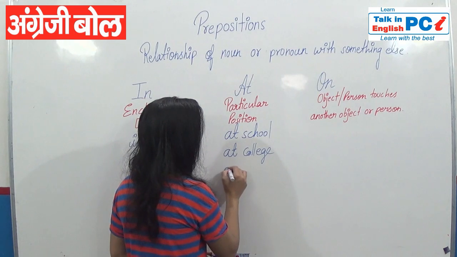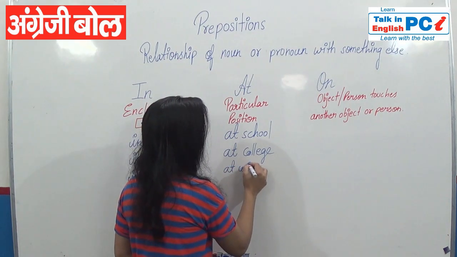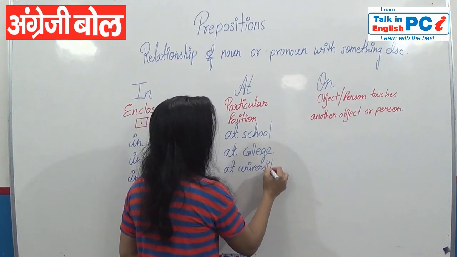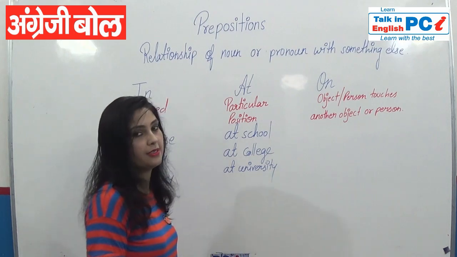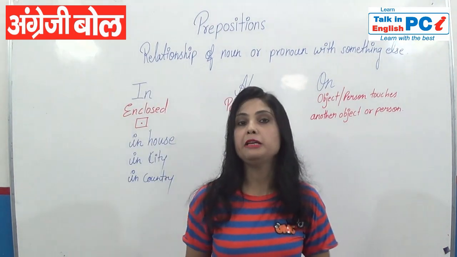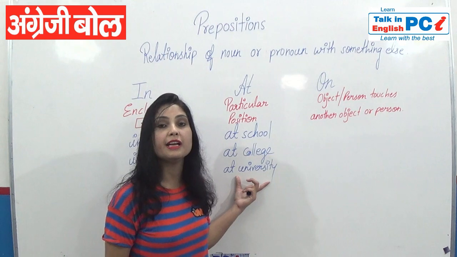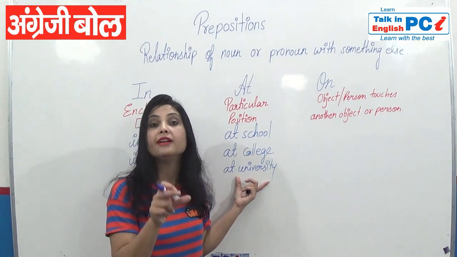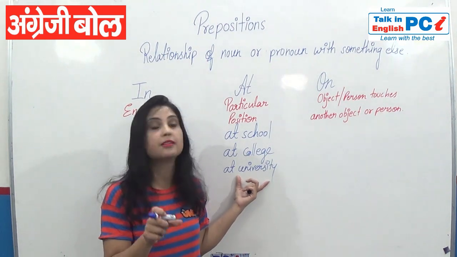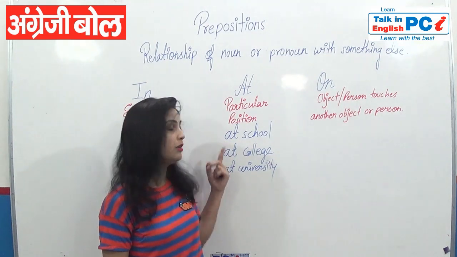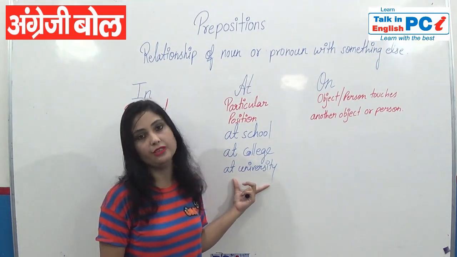If you are at your university, then you will write at university. In a city we have many places, but here we are talking about inside the city for particular position of a person. It can be at school, at college, at university.